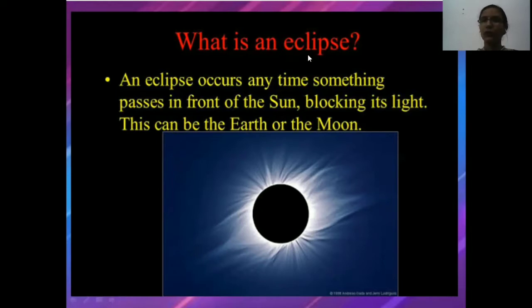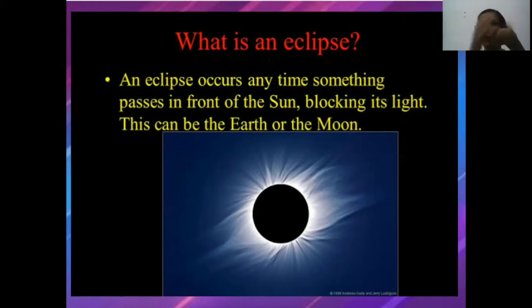So first, what are eclipses? How are eclipses formed, and what is an eclipse? An eclipse occurs any time something passes in front of the sun and blocks its light. It can be the earth or the moon. Clear?